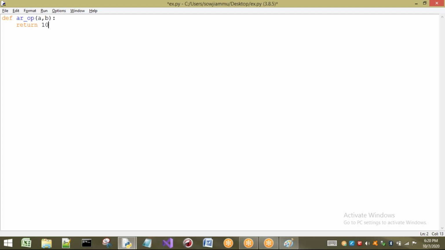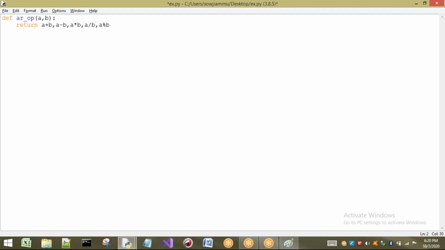For the return statement, if you want to write the values directly, we can write. Or if you want to store the value inside a variable and pass that variable, no problem. Otherwise, we can write the expression directly. Now I am going to show by returning the expressions. So first one is a plus b, a minus b, a into b, a divided by b, comma, a modulo b.